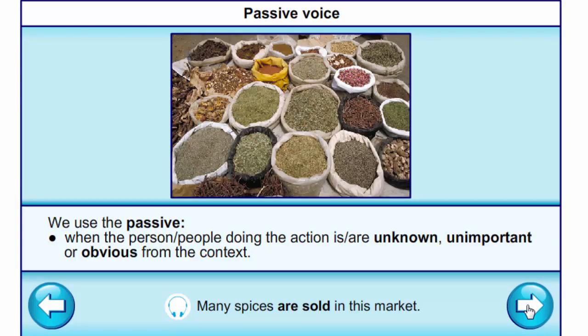We use the passive when the person or people doing the action are unknown, unimportant, or obvious from the context. Many spices are sold in this market.